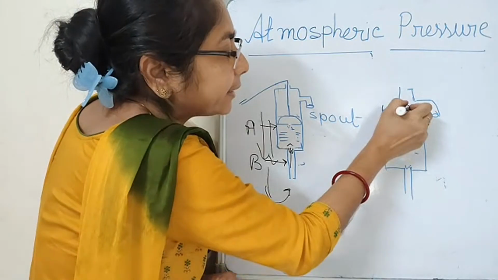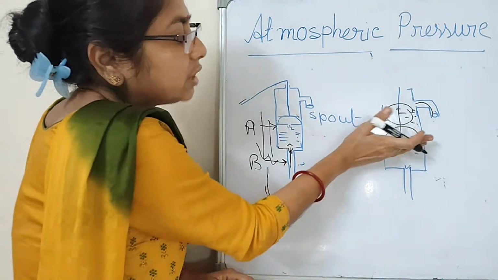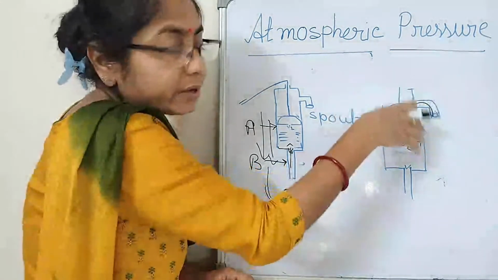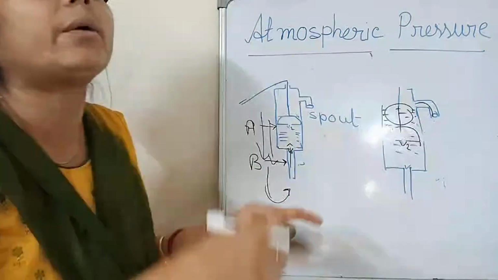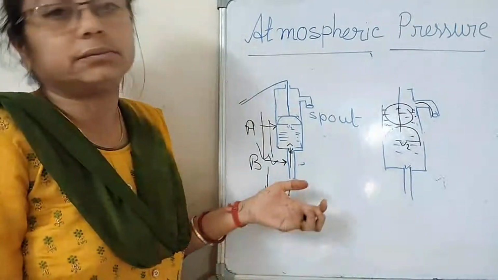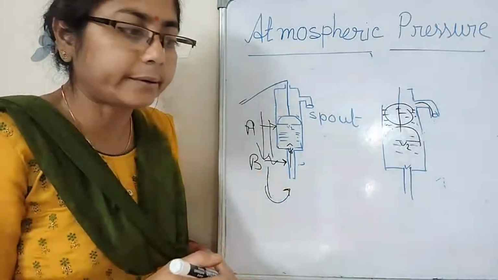Here the water goes to the spout, because now the piston goes up, meaning the water comes down. Due to the two valves opening and closing, we can get water from the ground.